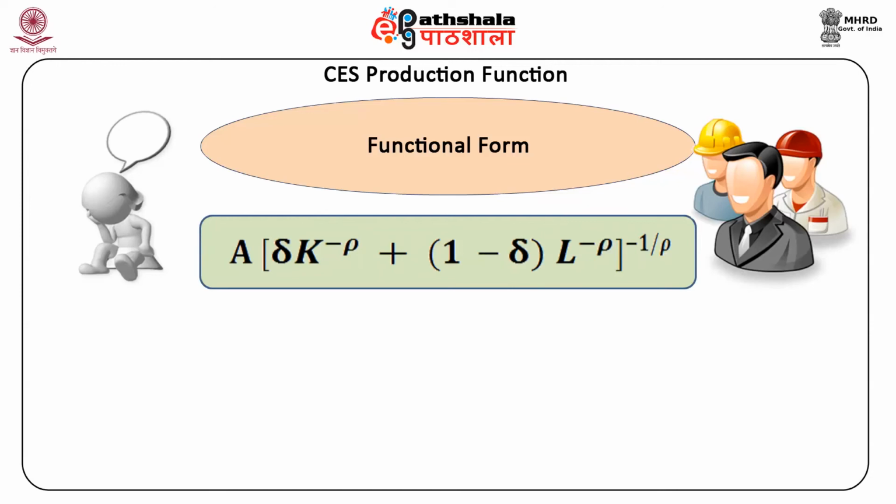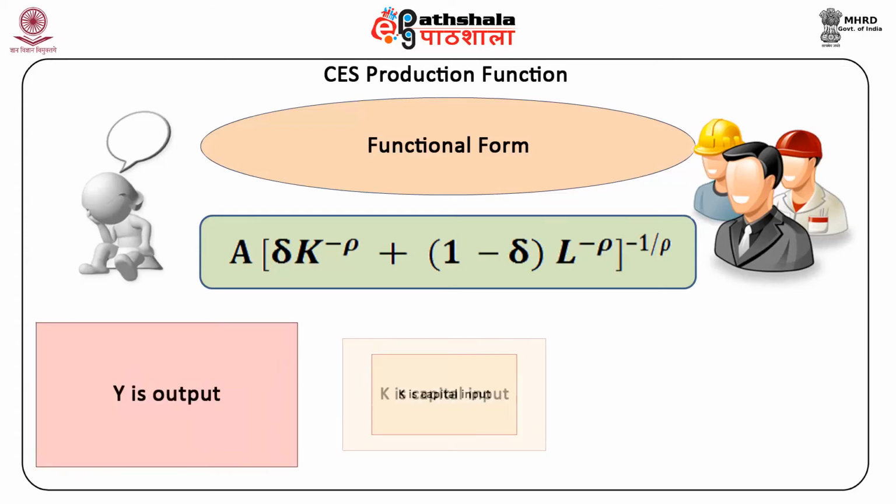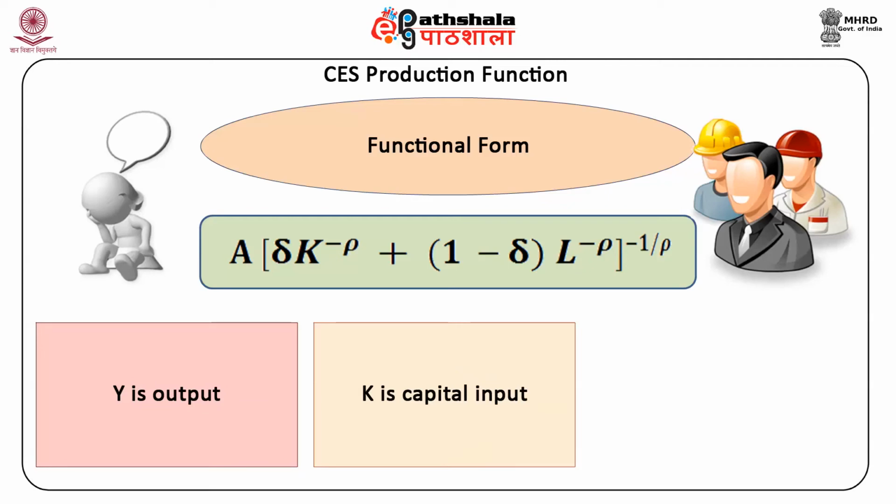The standard CES production function can be written as Y is equal to A[δK^(-ρ) + (1-δ)L^(-ρ)]^(-1/ρ), where Y is output, K and L are capital and labor inputs, and A, δ, ρ are the parameters.